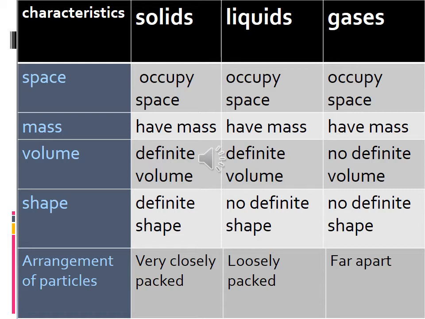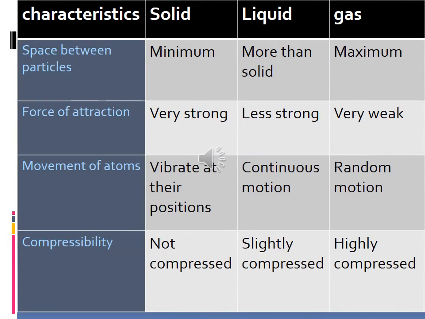Okay, and then arrangement of particles of gases. Gases, the arrangement is, it is very loosely packed, is it? Gasesல intermolecular space ரொம்ப ஜாஸ்தியா இருக்கும், is it? So that we are saying far apart. Okay, and then the next character is space between the particles.